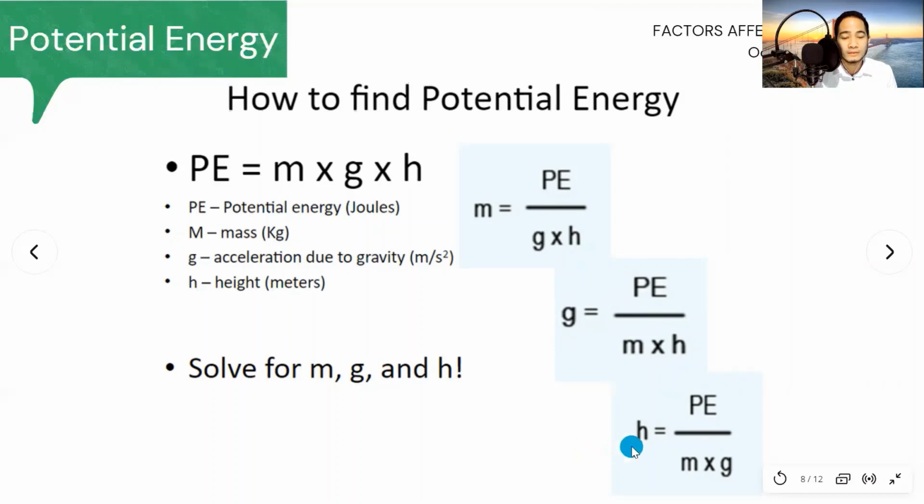And later on, if you're required to answer for the height, you're also going to divide the PE by the product of the mass times the acceleration due to gravity, which is 9.8 meter per second squared, which is constant. When we say constant, it does not change. Ibig sabihin, that is standard, which is 9.8 meter per second squared for the acceleration due to gravity. So here we have the formulas that we're going to use in order to find the potential energy and its related components.